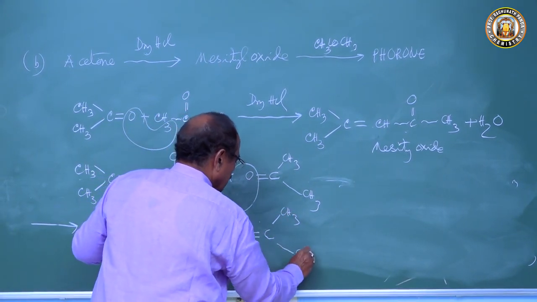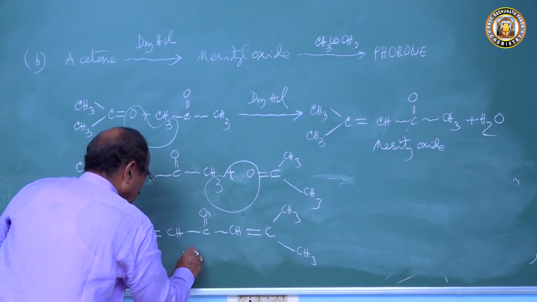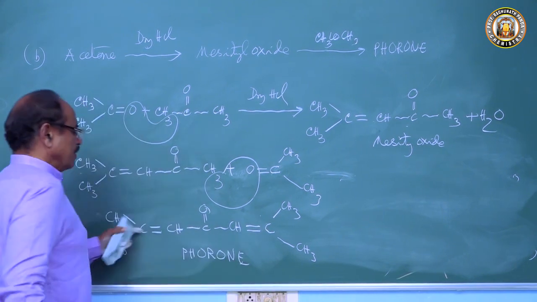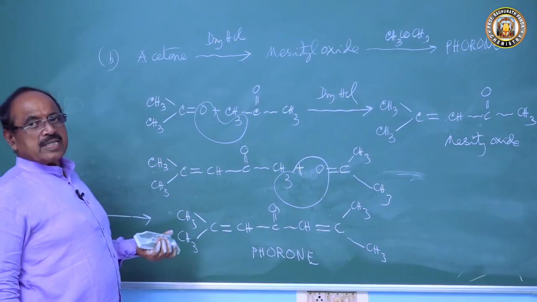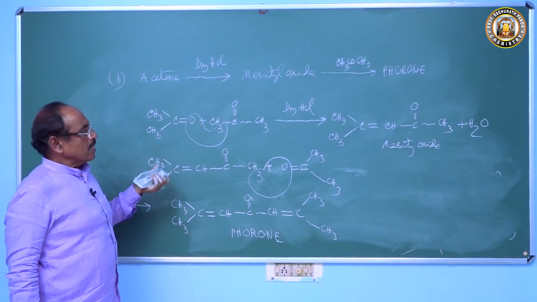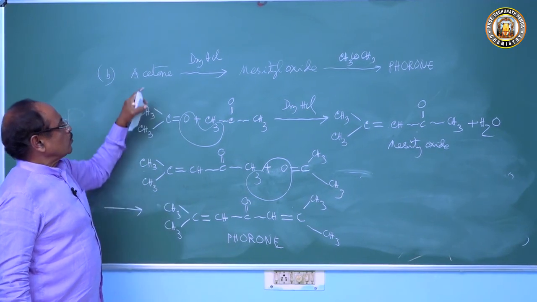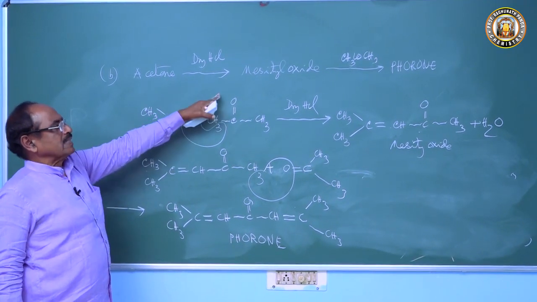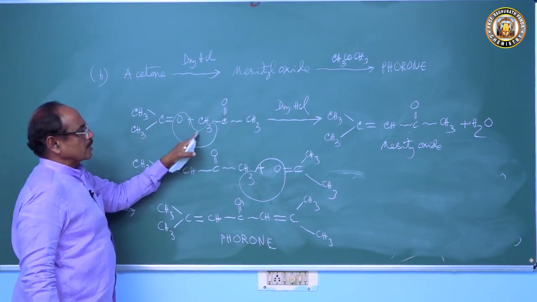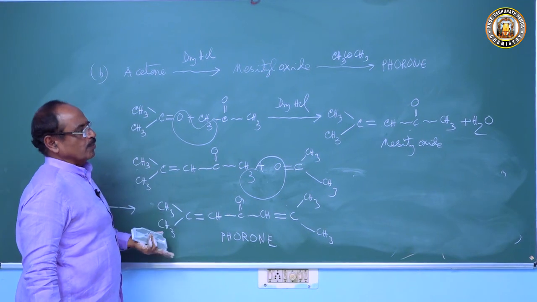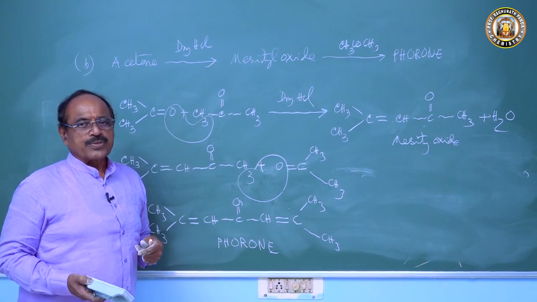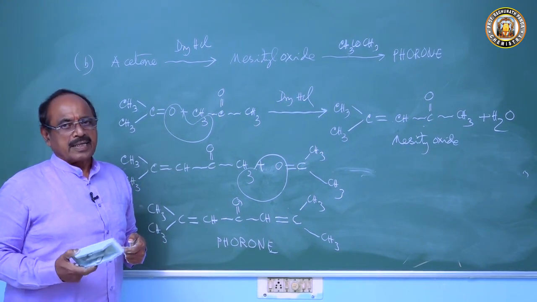This is phorone. It is a starting material for the preparation of many medicines. So acetone does not undergo polymerization, but when treated with dry HCl, two molecules of acetone form mesityl oxide, then another molecule forms phorone. In this way, aldehydes undergo polymerization but not ketones; ketones undergo condensation reactions.